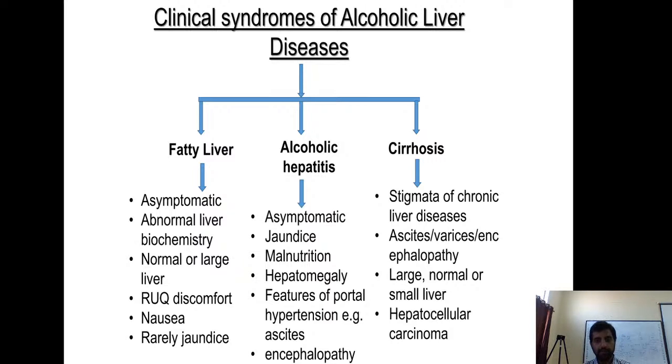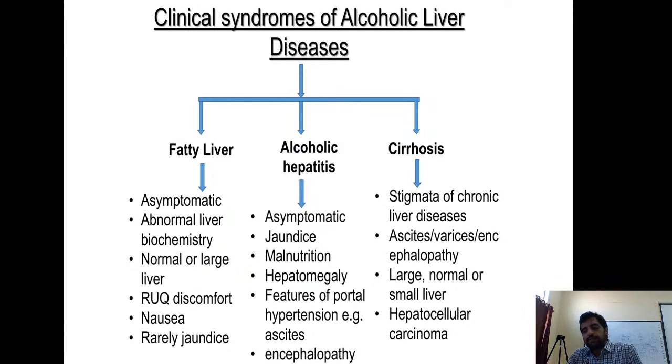But contrary to that, in alcoholic hepatitis there is inflammation of the liver, and they can present with systemic symptoms because of inflammation, or they can present with proper liver symptoms. Like the patient can present to you with fever, anorexia, nausea because of the hepatitis. And the specific liver symptoms are nausea, vomiting, jaundice, coagulation abnormalities, hepatic encephalopathy, renal failure. They can present in an acute way, which may need hospital or ICU admission also.